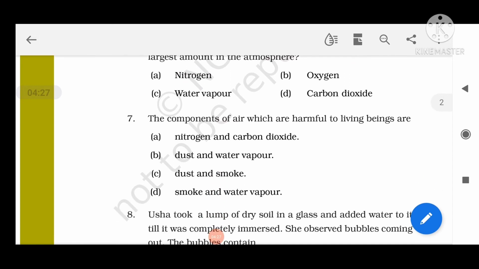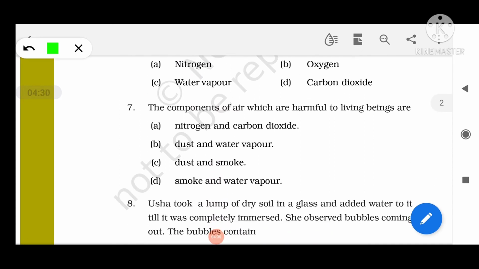Now move to question number 7. The components of air which are harmful to living beings are dust and smoke. Because water vapor is useful, although dust is not, and both carbon dioxide and nitrogen are also useful, and water vapor is useful here although smoke is not. But dust and smoke, both the components are harmful for us.